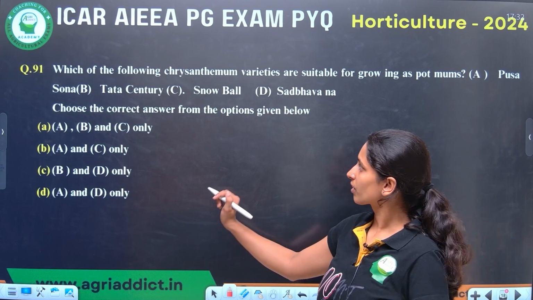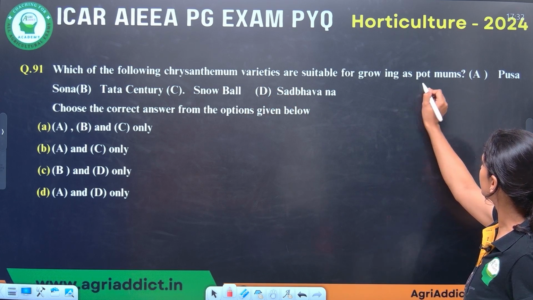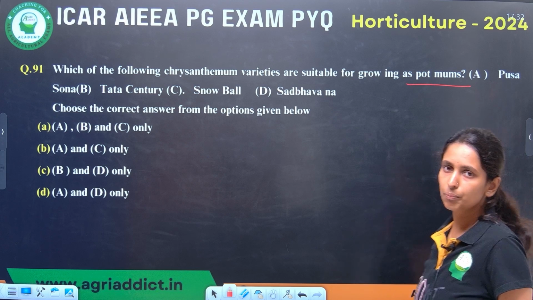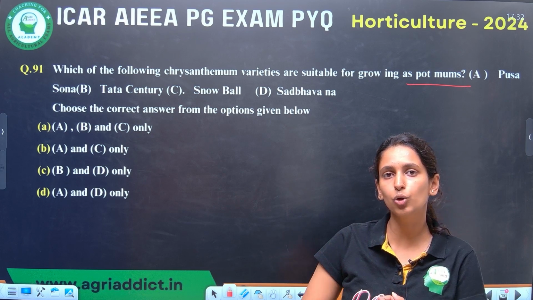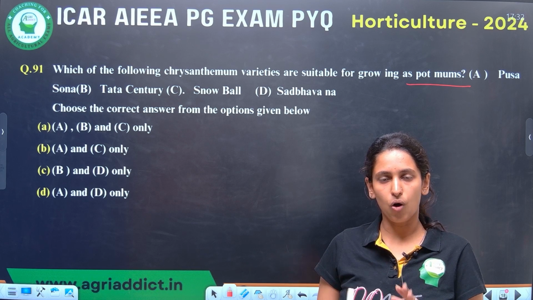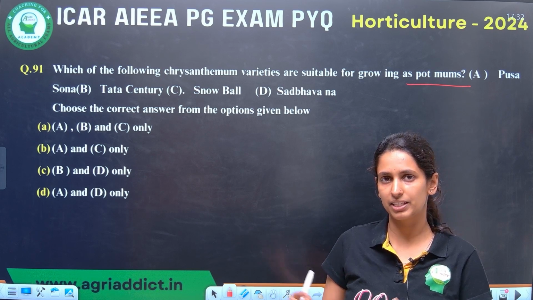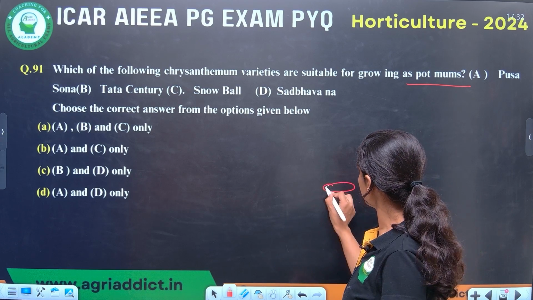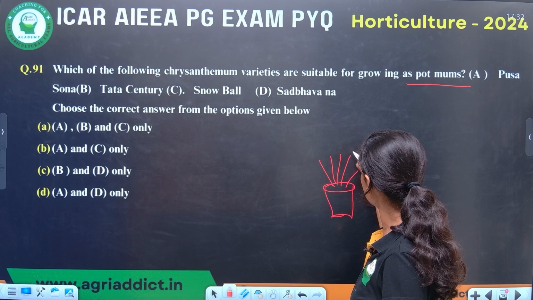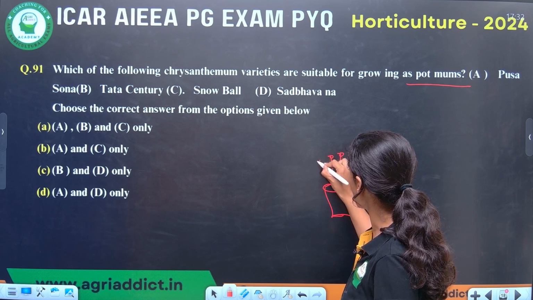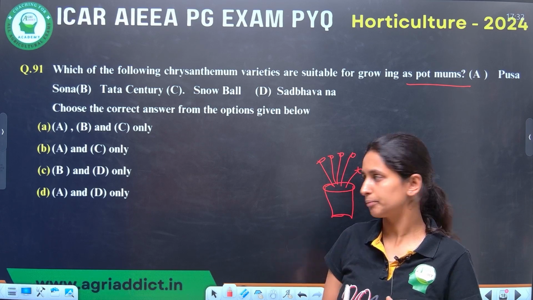Next question. Which of the following chrysanthemum varieties are suitable for growing as pot mums? So what are pot mums? Pot mums are basically plants which have a synchronous blooming habit. In that all the buds will bloom together and they don't require any staking and pinching. In the pot they will have a dwarf nature. They all will bloom together. That is pot mum. The other type is standard spray that I already explained to you.